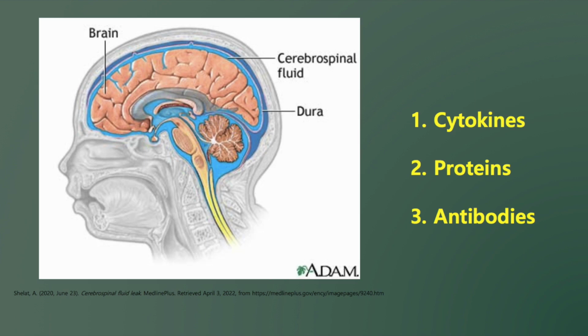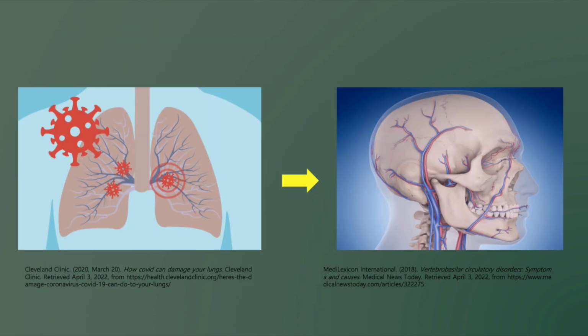In addition to cytokines, elevated levels of proteins and unexpected antibodies in the cerebrospinal fluid also indicate brain inflammation. Let's talk about some other causes of brain fog. Damaged lungs infected by the SARS-CoV-2 virus can lead to an autoimmune disorder that makes the immune system attack healthy cells and obstruction of small blood vessels in the brain. These conditions reduce oxygen delivery to the brain and ultimately affect some functions carried out by the organ.